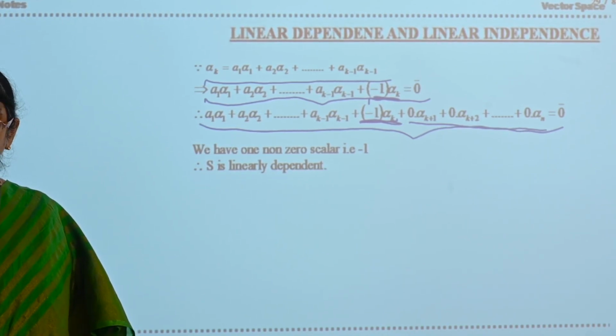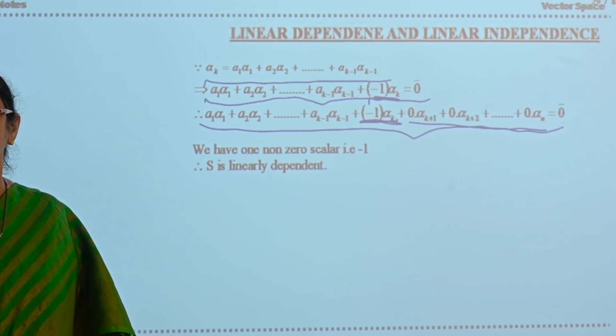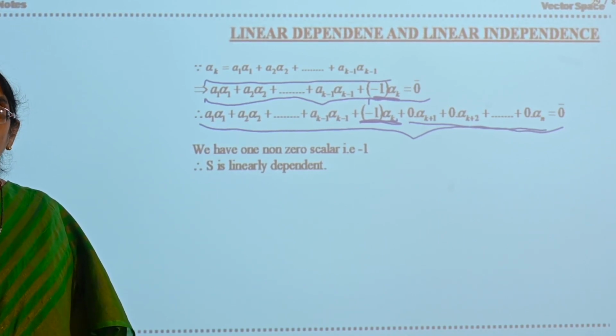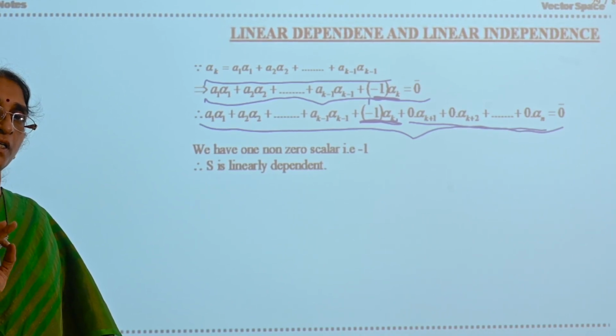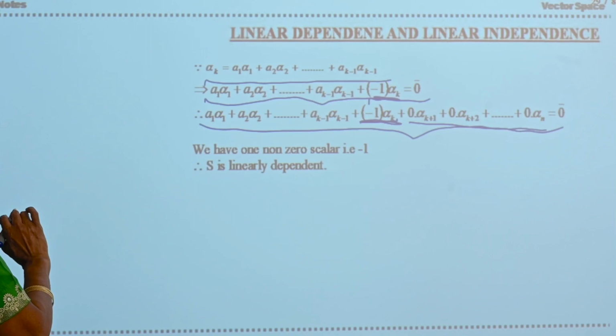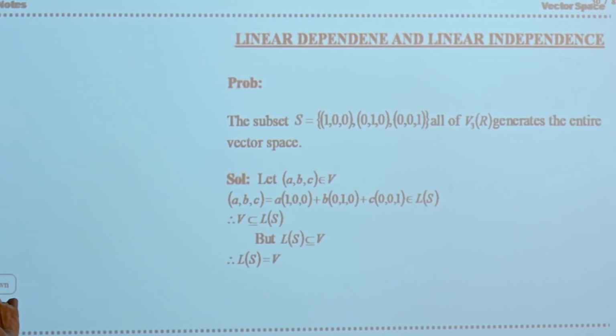Is it clear? That if S is linearly dependent, then there exists a vector in that set such that that vector can be expressed as a linear combination of its preceding vectors. This is the theorem. I think it is clear.